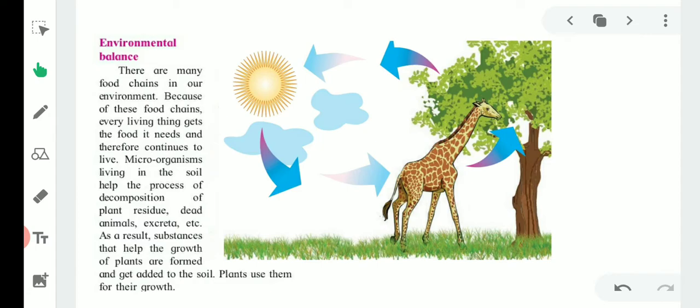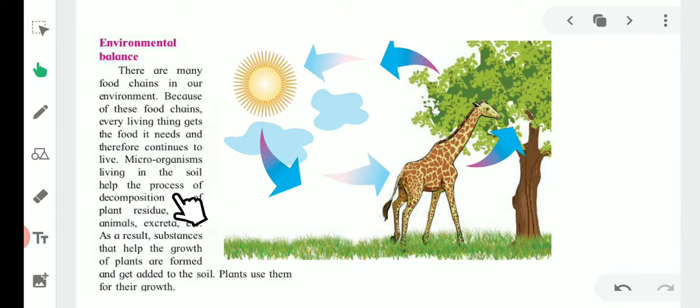The environmental balance. There are many food chains in our environment, as we saw before. Because of these food chains, every living thing gets the food it needs and therefore continues to live.